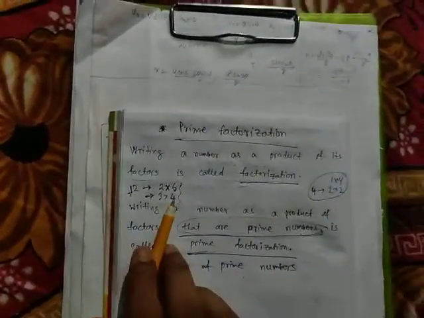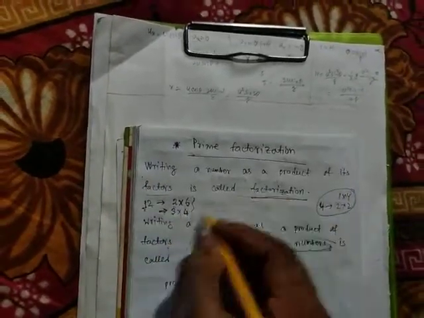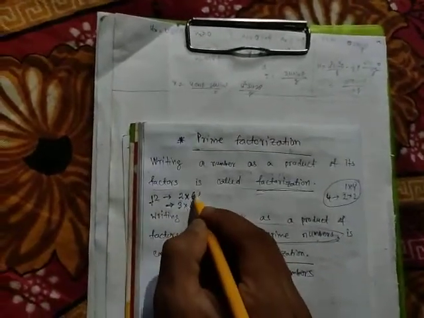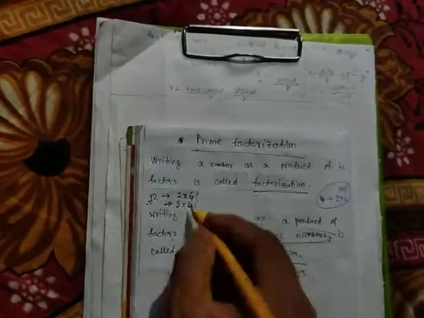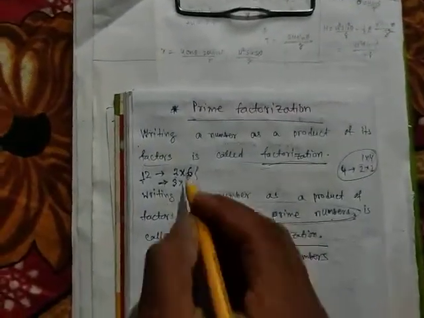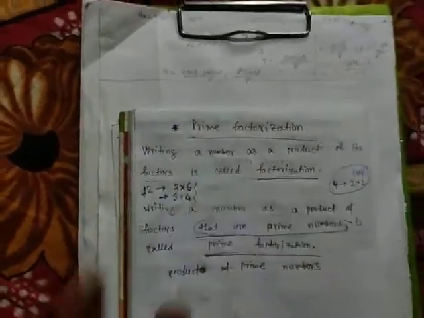So this is the factorization method, where I represent the number as a product of factors. These numbers 2 and 3 are prime, but 6 and 4 are not prime. So here I have represented 12 as a product of factors, not prime factors.